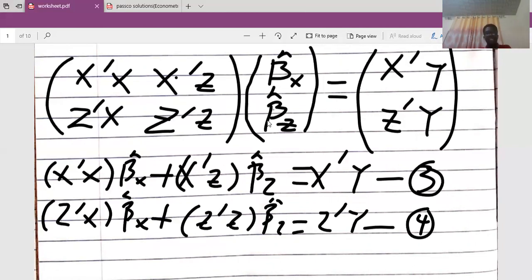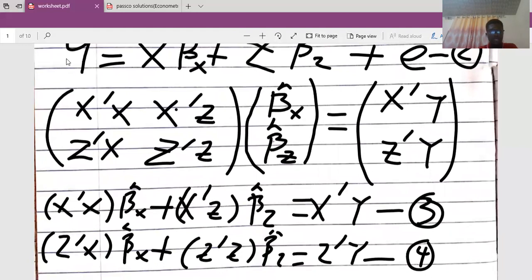Okay, so I've expanded the matrix, I've multiplied the matrix, and this is what I've gotten. So I've gotten equation 3 and equation 4 out of this. Okay, good. So we are still generating it. Okay, so let's go back to the assumptions.